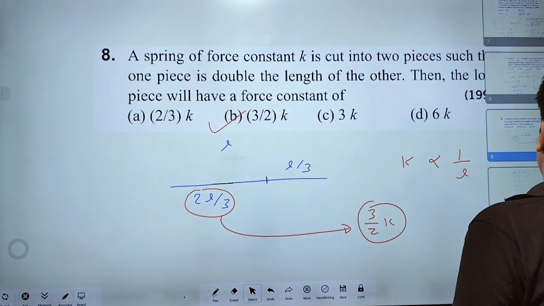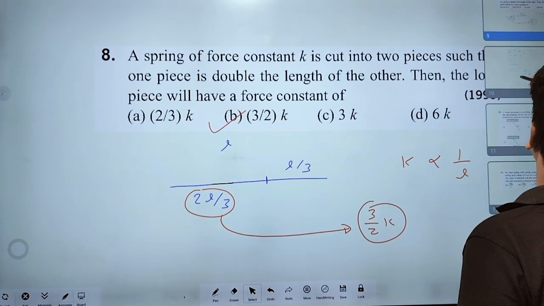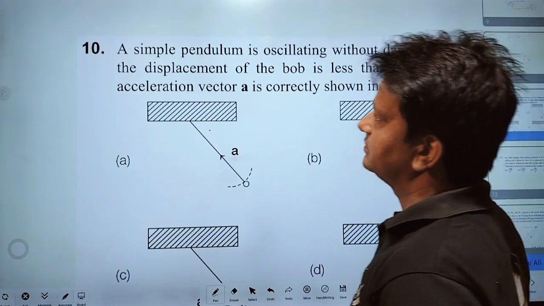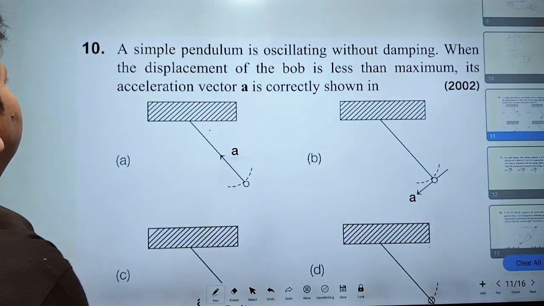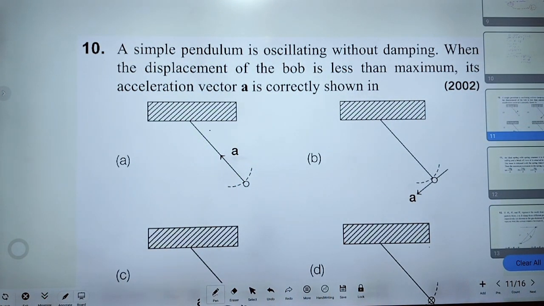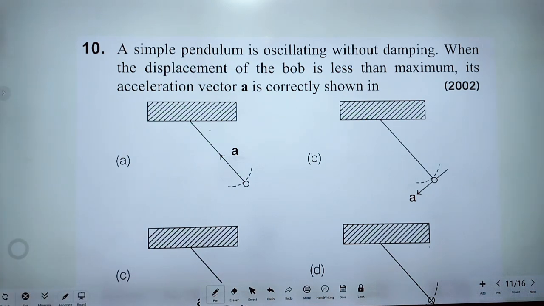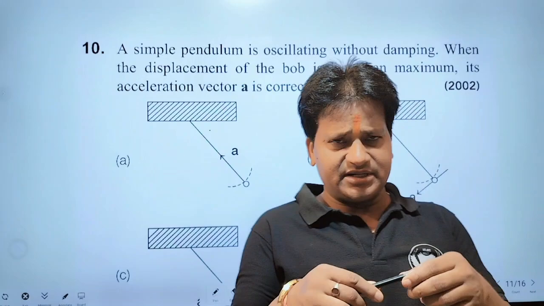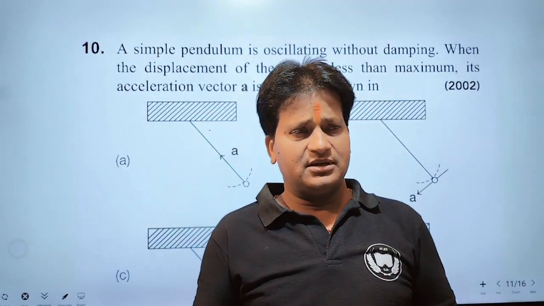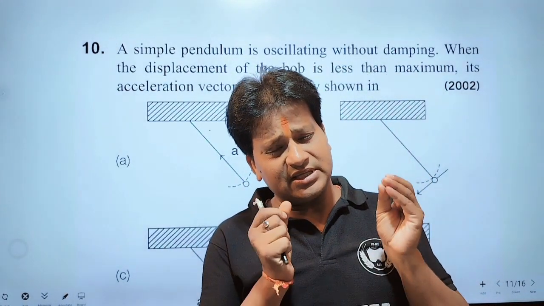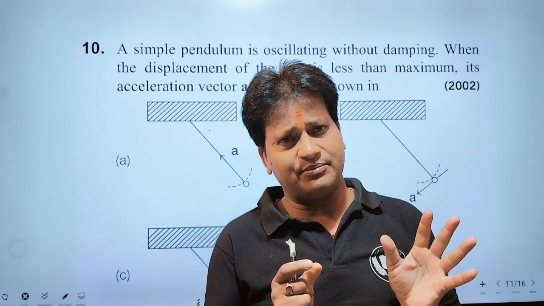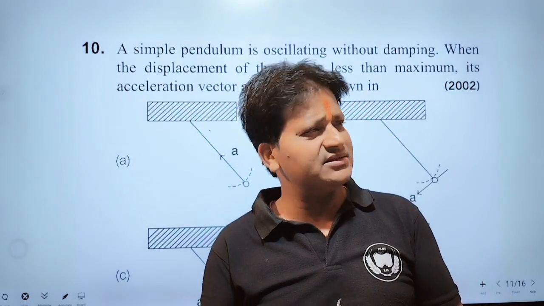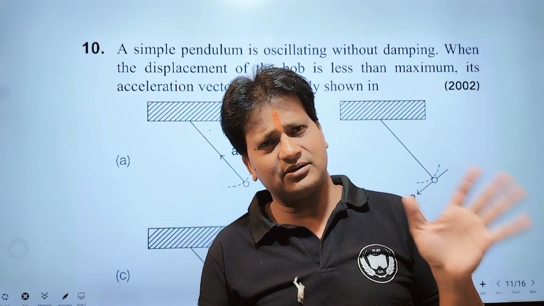Now I am going to solve question number 10. A simple pendulum is oscillating without damping. Damping means amplitude is gradually decreasing, but without damping means amplitude will remain constant.